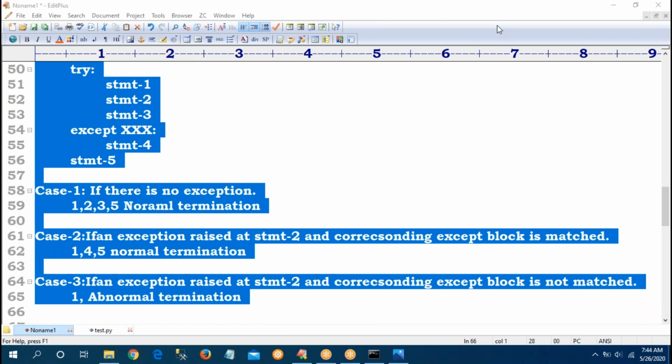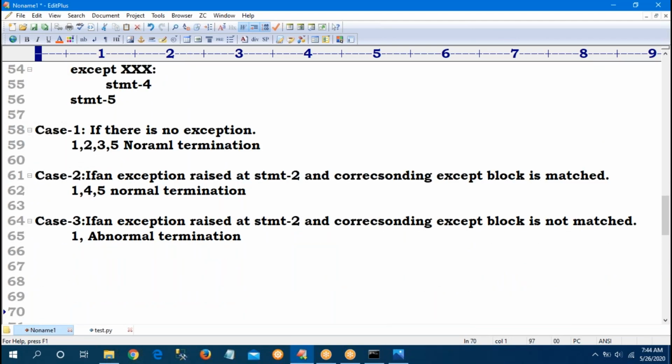So that is the try. Now my requirement is, whenever an exception is raised in the try block, the remaining code won't execute, sir. That is the reason you should write as little code as possible in your try block.